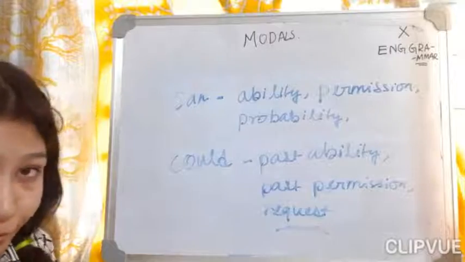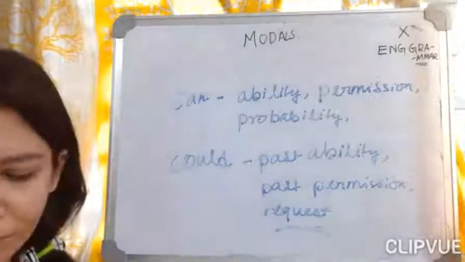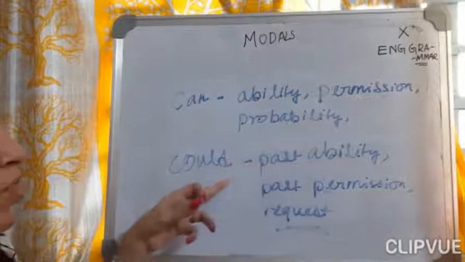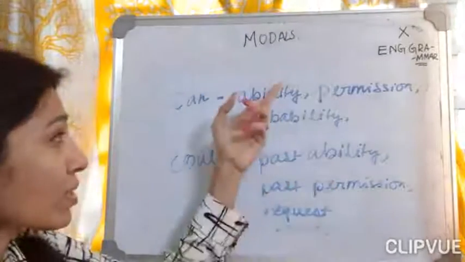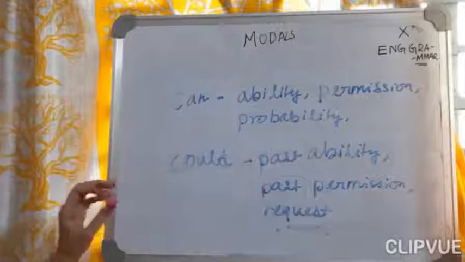Okay, so here's a request happening over here. These are very common things, you know. This is a very easy sort of thing. The main thing is this ability, which is more necessary for you: this is a present ability and this is the past ability. So learn the differences. Okay.